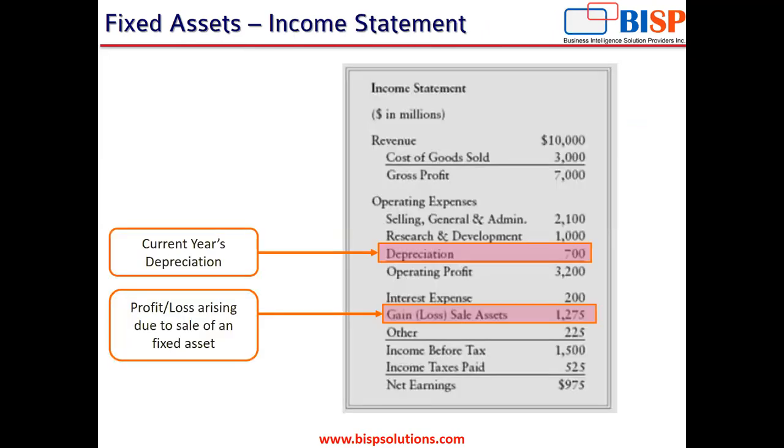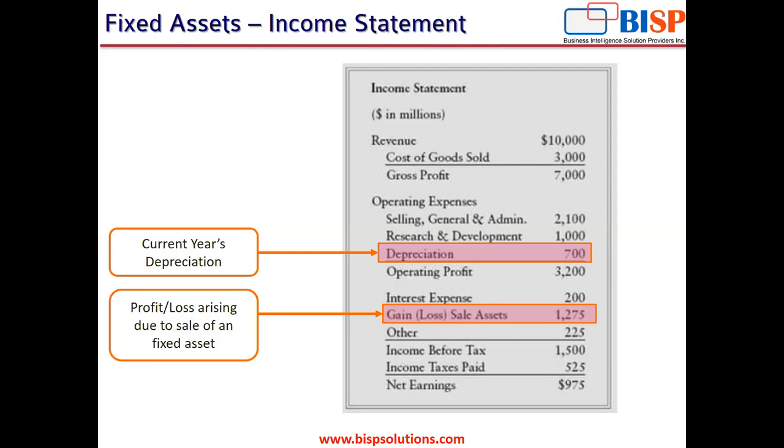Now this is the impact of the fixed assets on the income statement. Fixed assets have two impacts on the income statement of the organization. One, the depreciation that is charged on the fixed assets. Whatever is the depreciation rate of the fixed assets, and whatever is the depreciation that is calculated for the current year, is depicted in the income statement of the organization for that period.